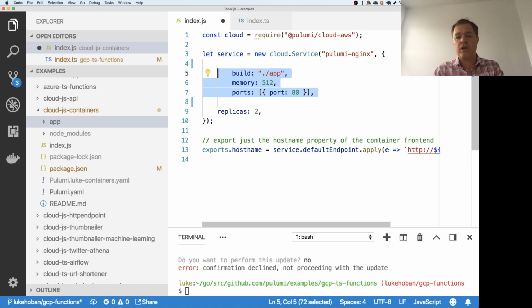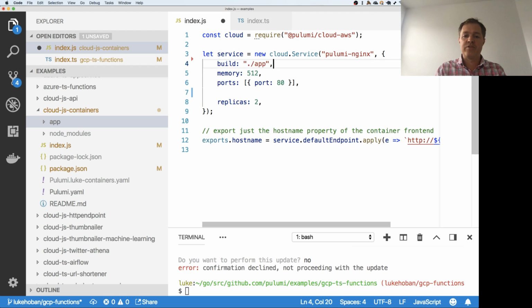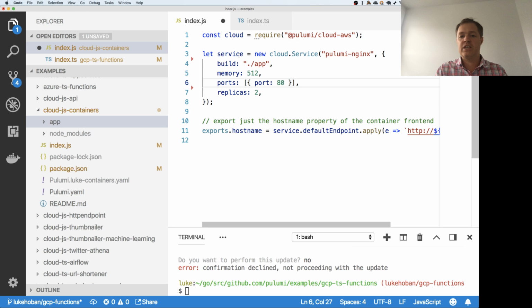We now support an even simpler model where if I have just a single container, I can just inline that. So I can say, I want to run a service that is built from this folder, with this memory, with these ports, and with 2 replicas. About the least possible text you could write to express this application. Do a Pulumi update, and a couple minutes later you're going to have a load-balanced instance of Nginx running in AWS. I think that's very exciting in terms of using containers.